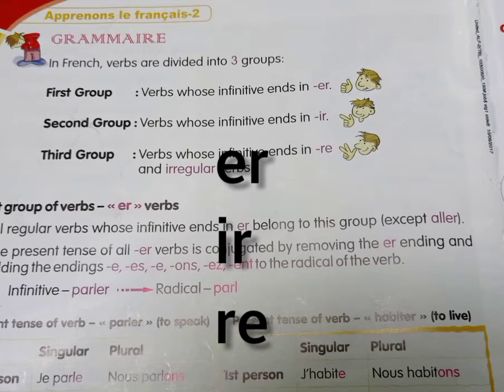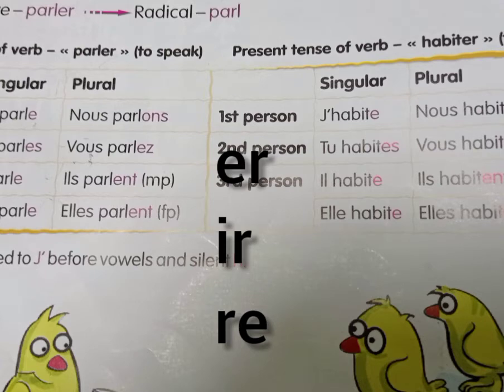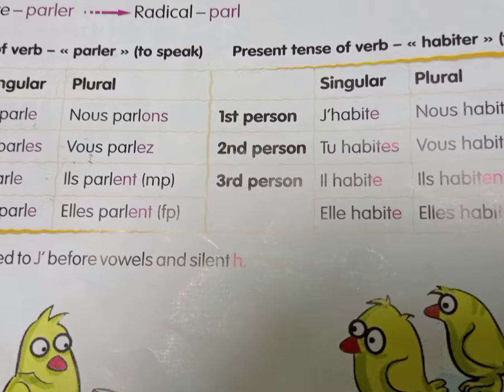The second group of verbs are the verbs that have an ending with ir. The definitive ending is ir for these verbs. Example: finir, choisir, grandir. When you see the spelling for finir, the ending for this verb is ir. So these are verbs that come under the second group.